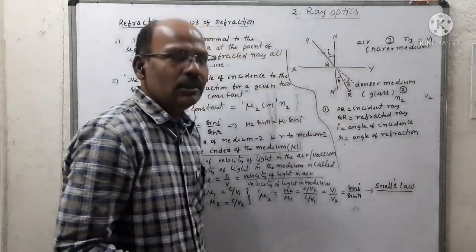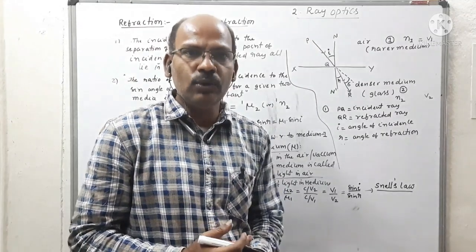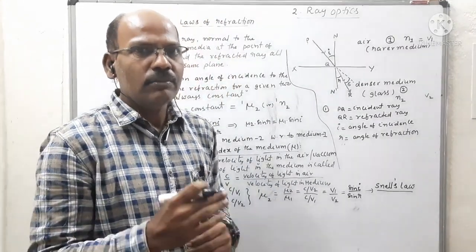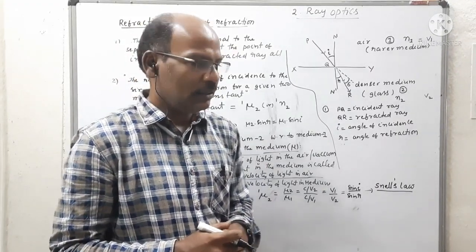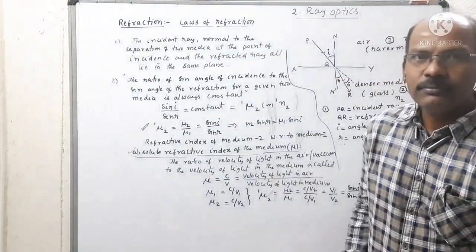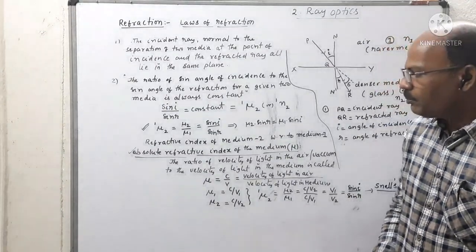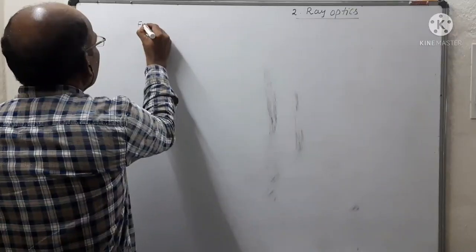Snell's law means the ratio of the sine of the angle of incidence to the sine of the angle of refraction for a given two media is always constant. That is, mu 1 to 2 is equal to sin i by sin r. Clear? Okay.